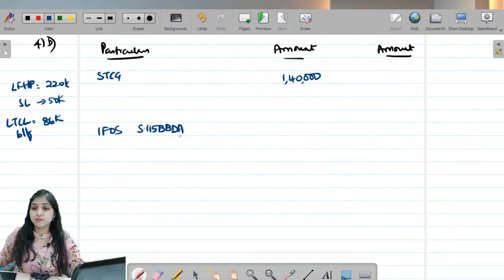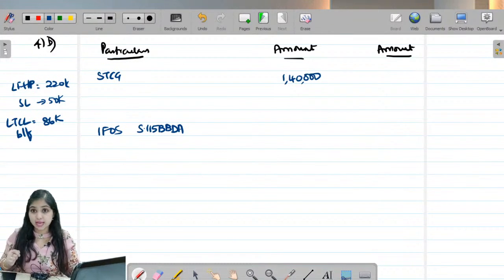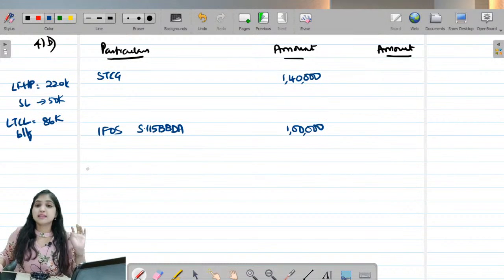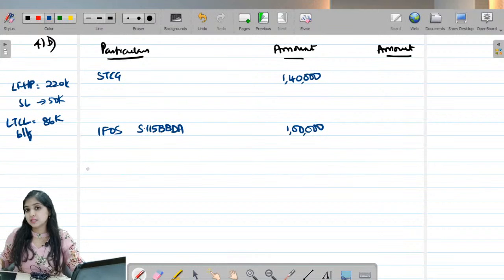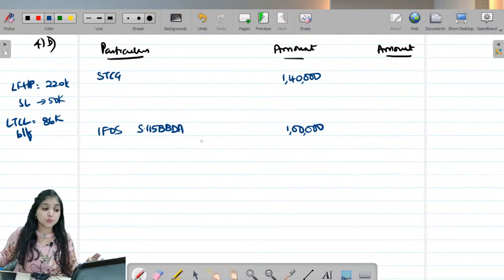Okay, so 115BBDA, will it apply in this question? Yes, it will apply, because how much is the total dividend? 11 lakhs. So how much excess do we have? We have an excess of rupees 1 lakh. Against this excess of 1 lakh, no loss can be adjusted, no expenses can be reduced. This 1 lakh will be taxed on a gross basis at what rate? It will be taxed at 10%.